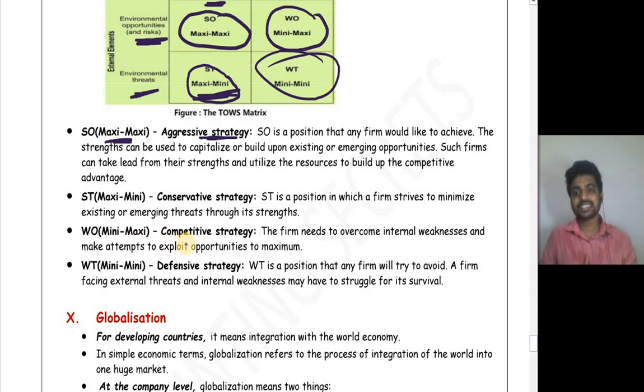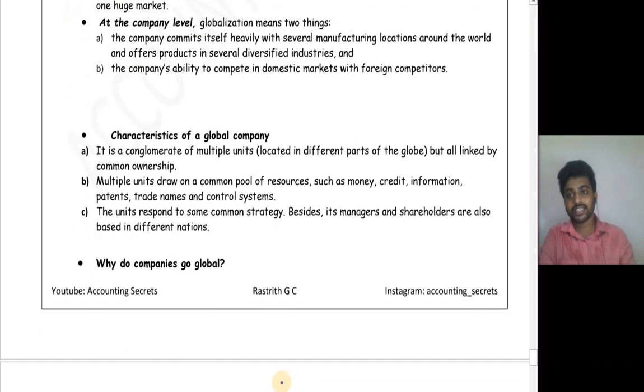Next is mini-maxi, competitive strategy. You have weakness, but you have opportunity. Try to convert those weaknesses into strengths and try to acquire the opportunities. Make a maximum attempt. Next one is weakness and threat, mini-mini. Here go for defensive, that is, do not invest much, and better go for divestment if the particular organization asks.